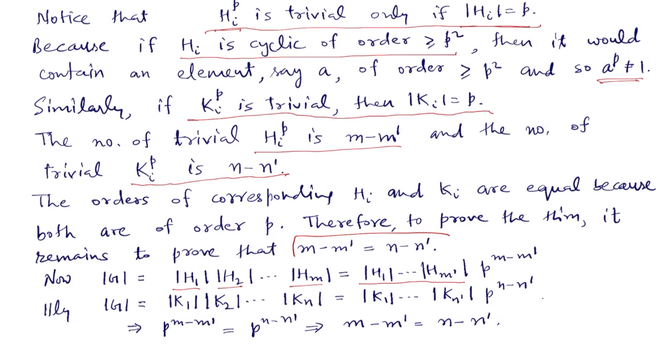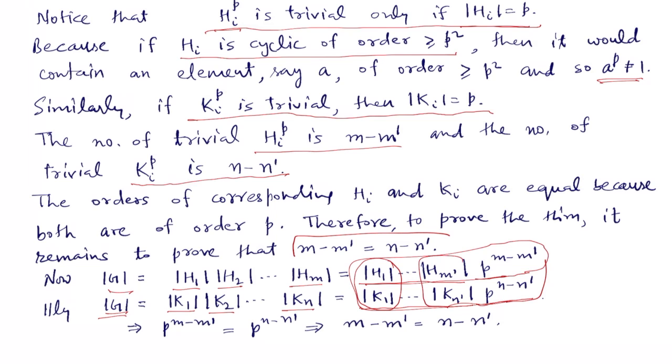The remaining H_i all are of order p, so the remaining order will be p raised to power m minus m'. Similarly, the order of G we can write as the order of K_1, K_2 up to K_n', and the remaining K_i are all of order p, so the remaining order is p to the power n minus n'. So these two numbers both are the order of G, so these two numbers are equal, but the order of H_1 is the same as the order of K_1.